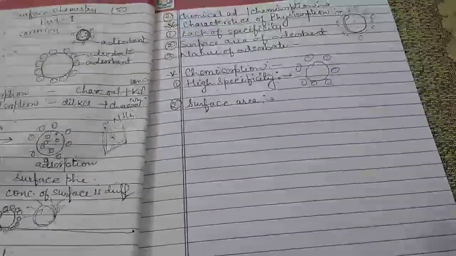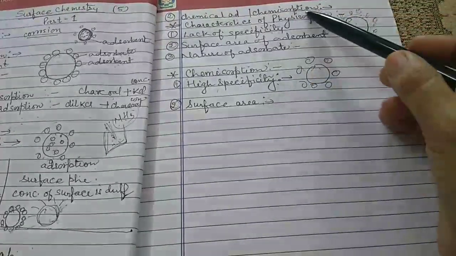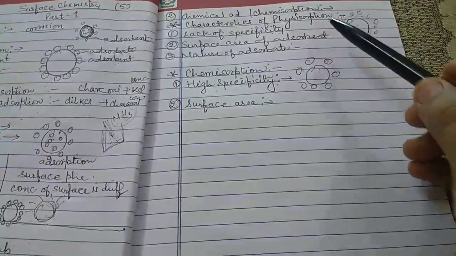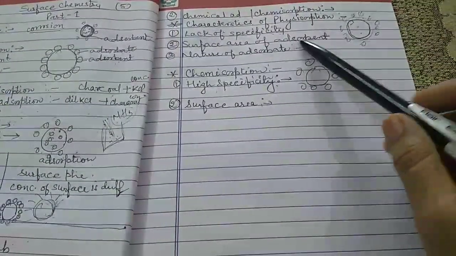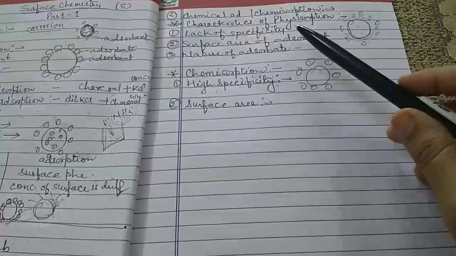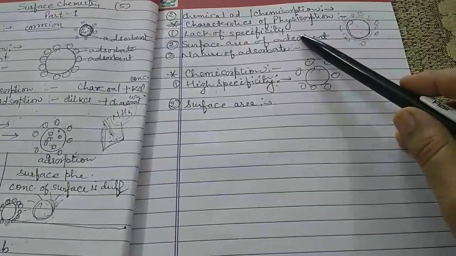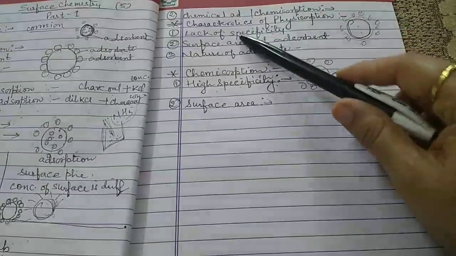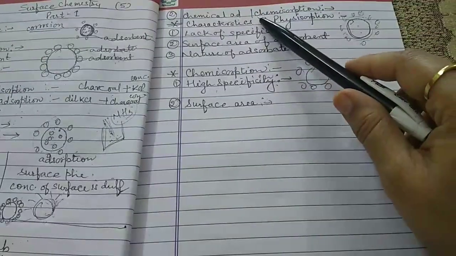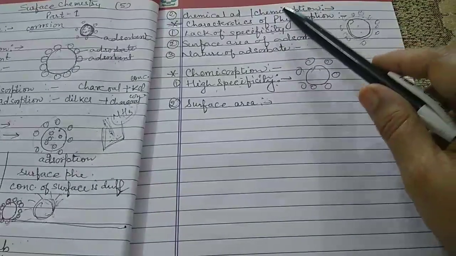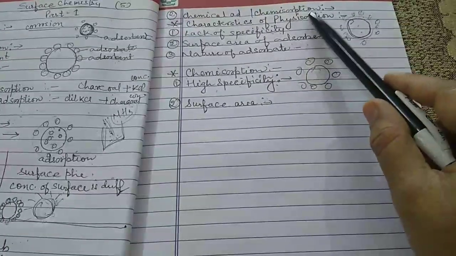Now if we want to talk about chemical adsorption, also known as chemisorption, it is clear from the name that between the adsorbent and the adsorbate there should be a chemical bond or a strong force similar to a chemical bond. That's why such type of adsorption is known as chemical adsorption or chemisorption. Now let us discuss the characteristics of physisorption.